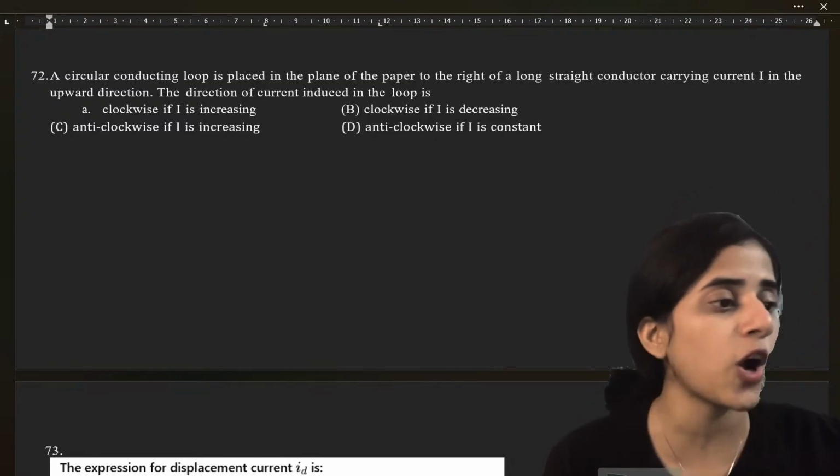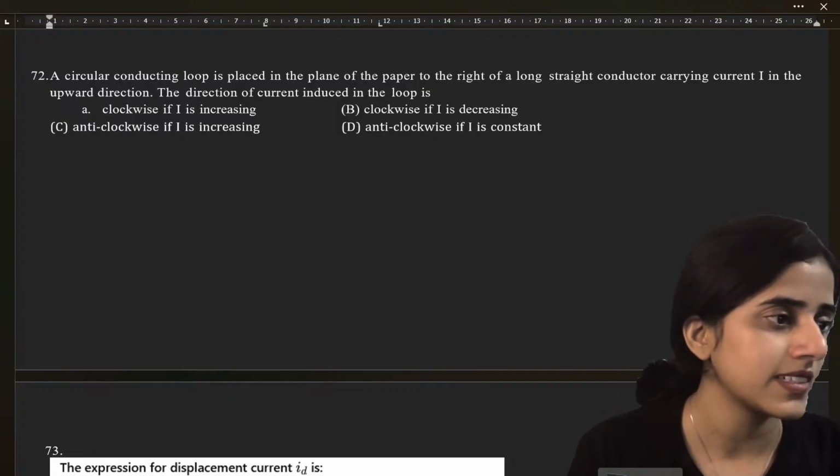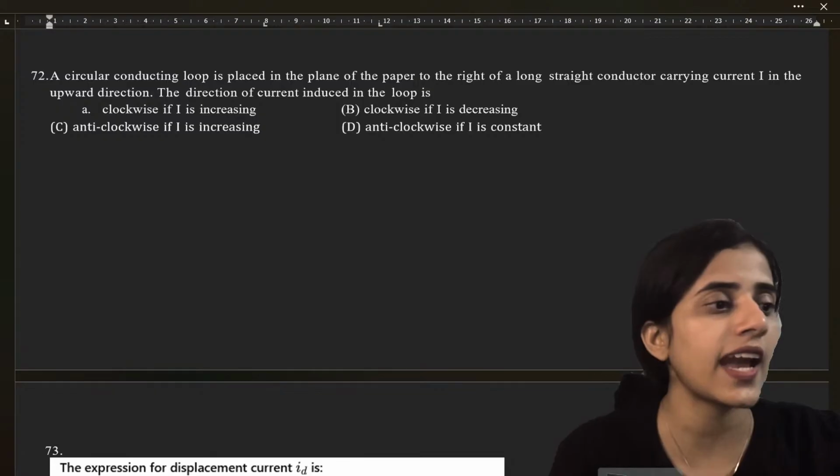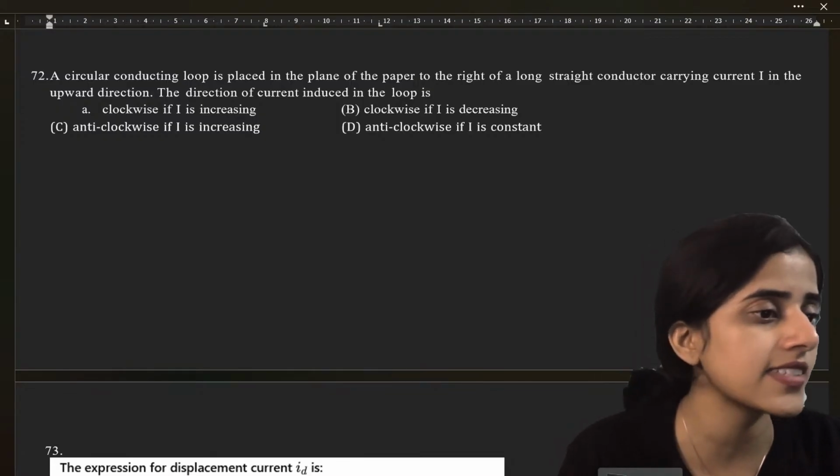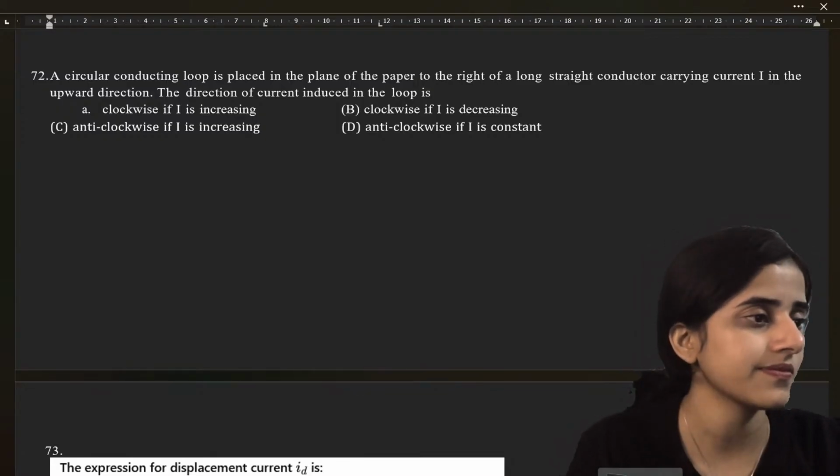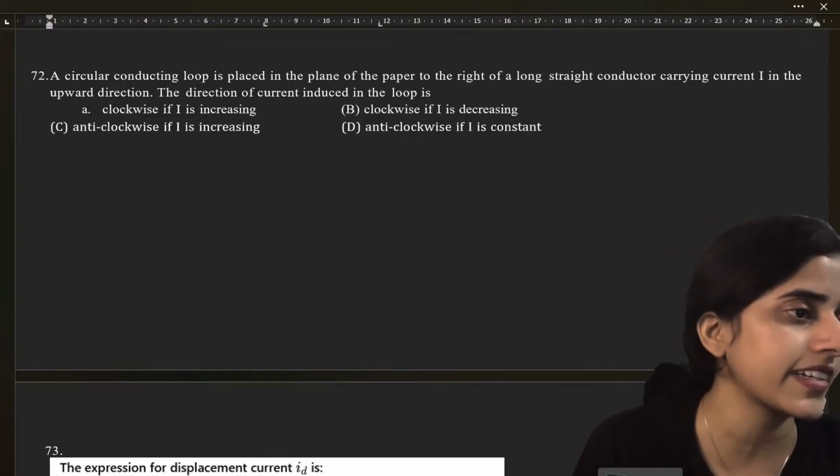See, the answer is going to be option C. It's going to be option C, anti-clockwise if current is increasing. How will you get the magnetic field direction?